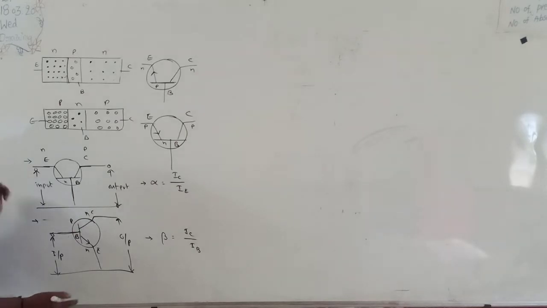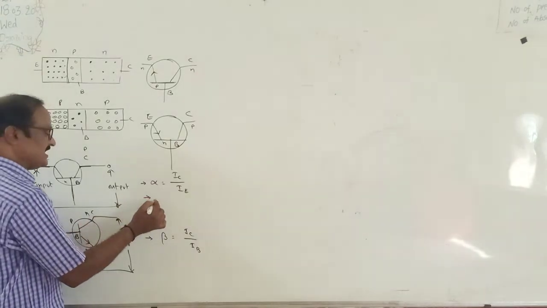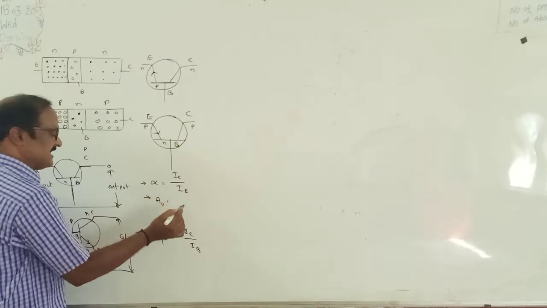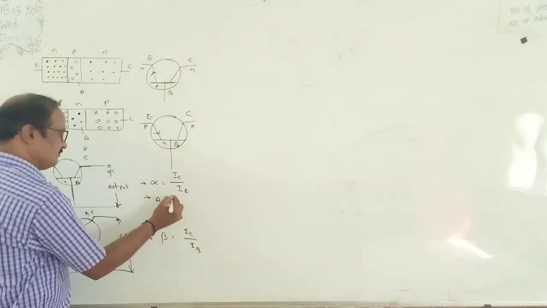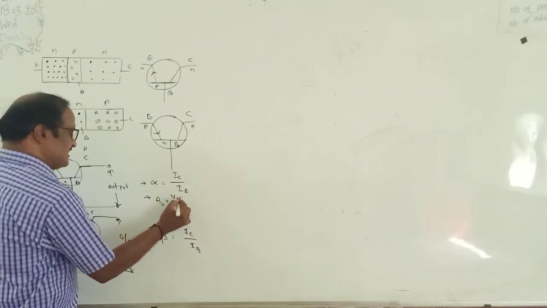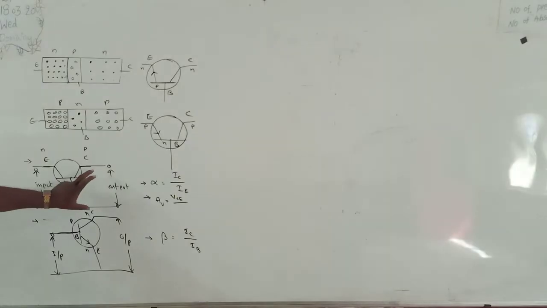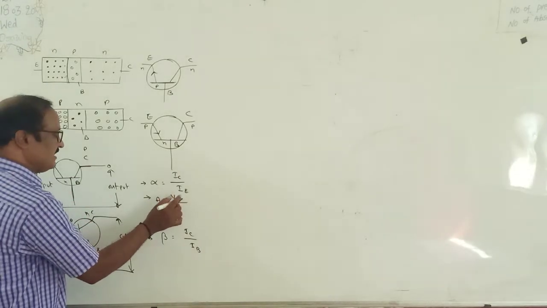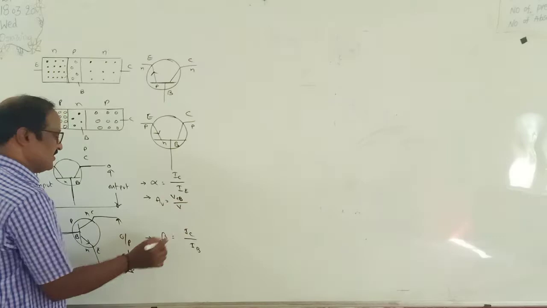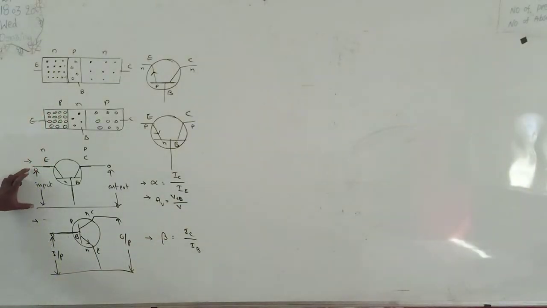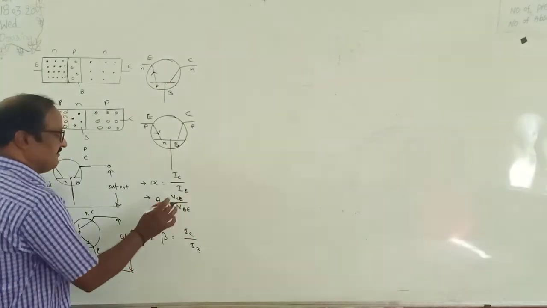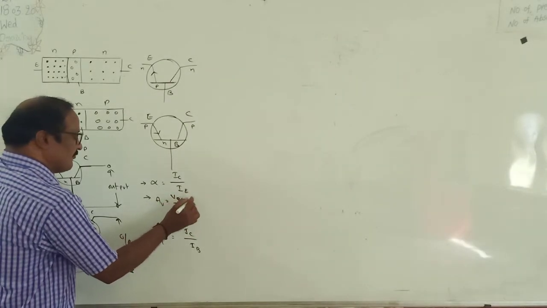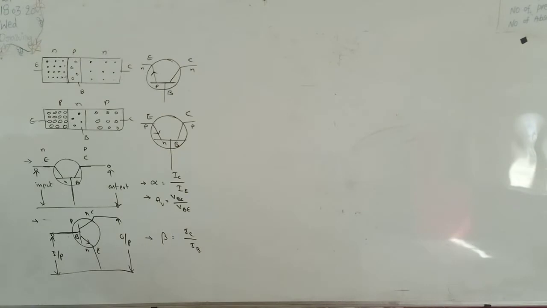Voltage gain AV is equal to output voltage by input voltage. The output is taken across collector and base, VCB, and the input is taken across emitter and base, that is VB, so VCB by VB.